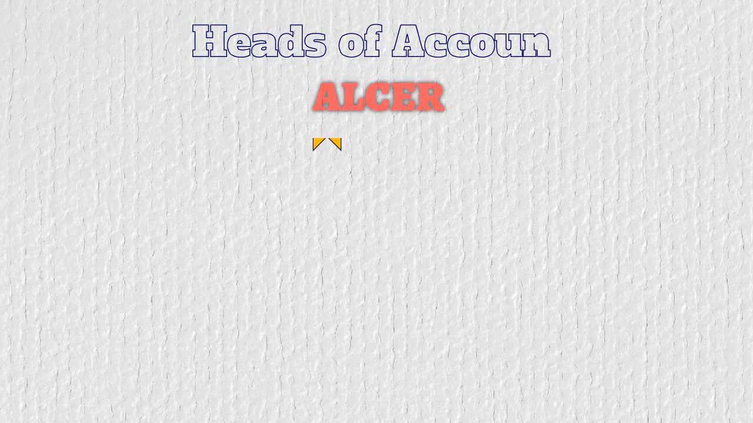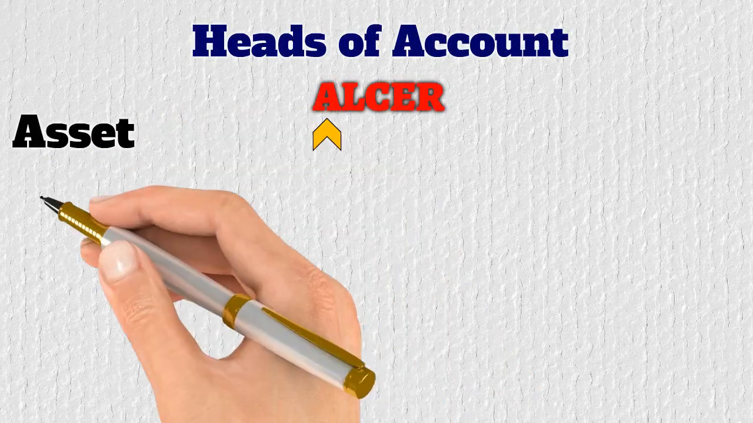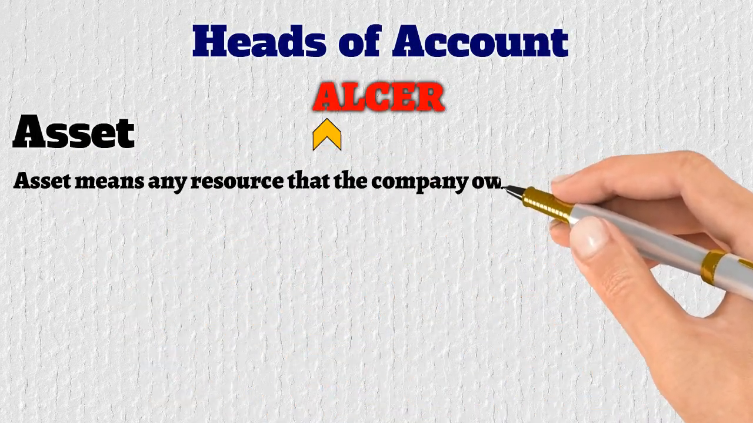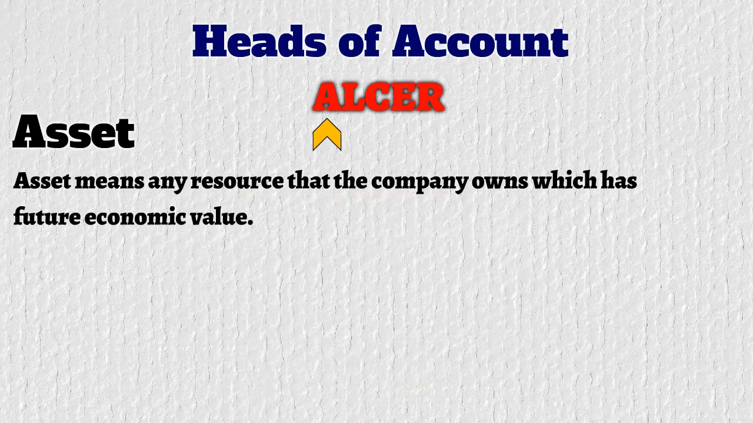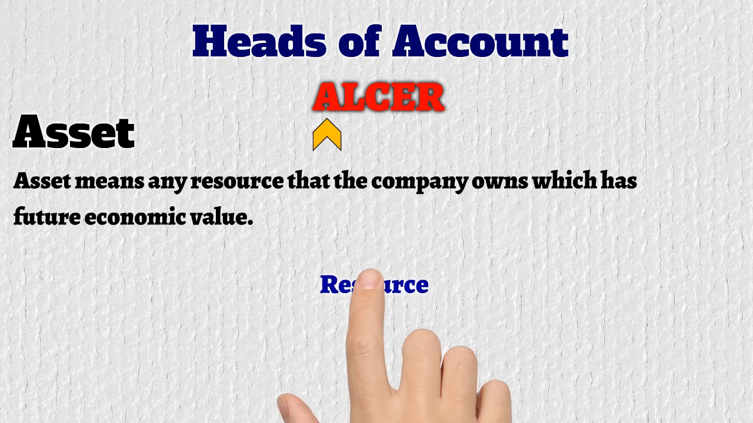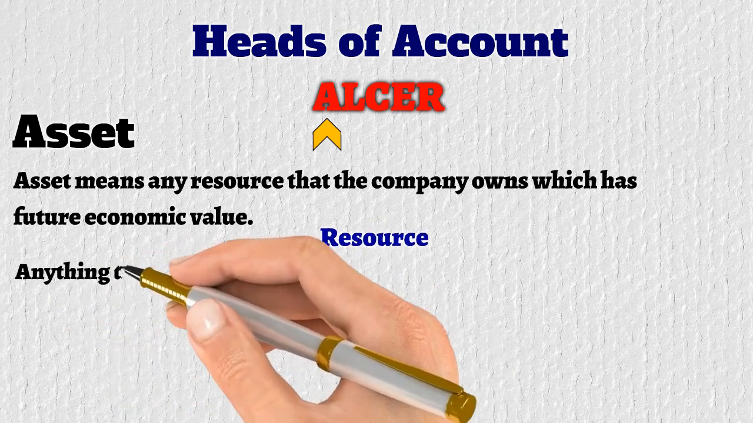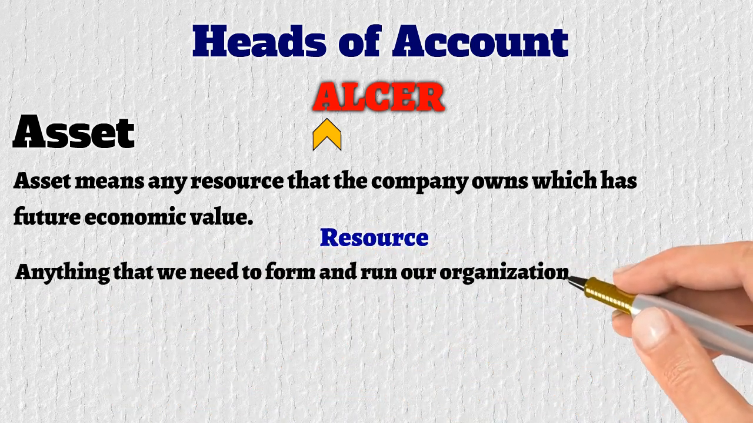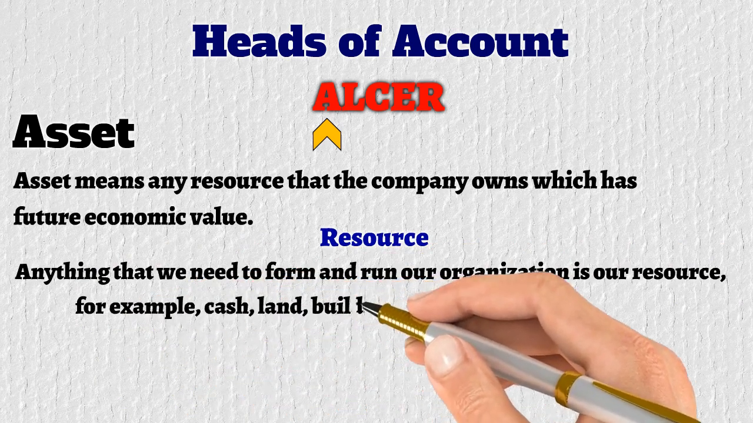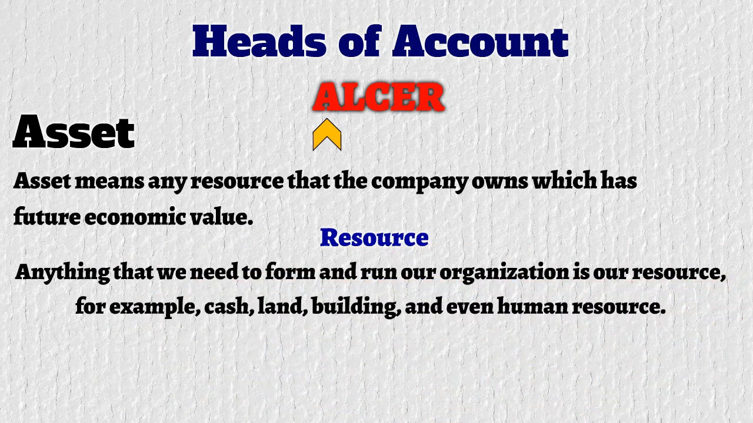Our first head of account is asset. So what is an asset? Asset means any resource that the company owns, which has future economic value. Let's understand this definition. Over here, the keyword is resource. So what is a resource? Anything that we need to form or run our organization is our resource. For example, cash, land, building, and even human resource.